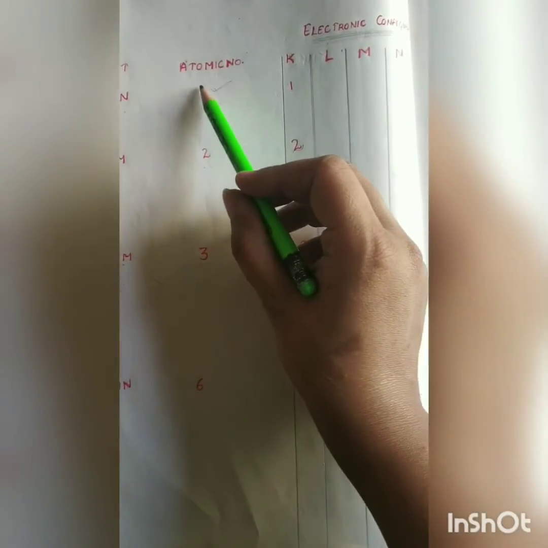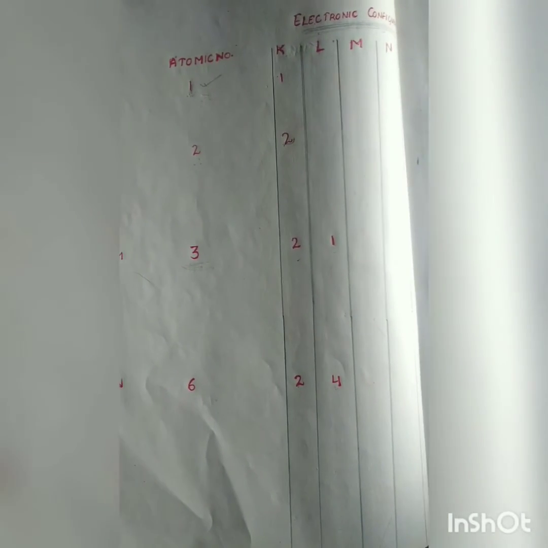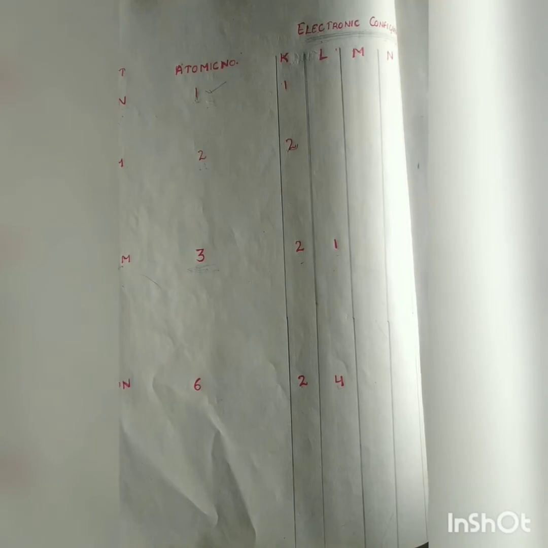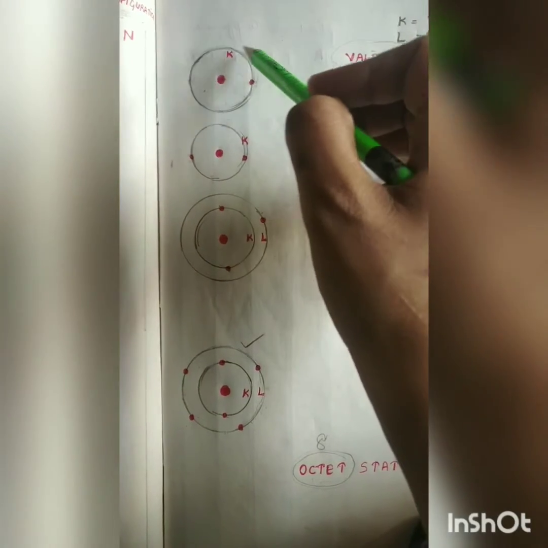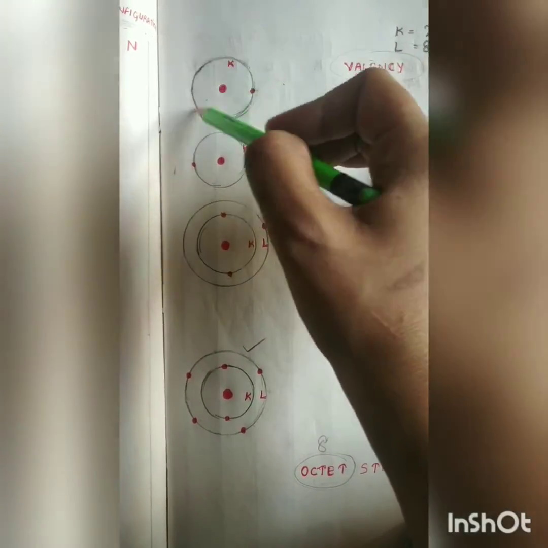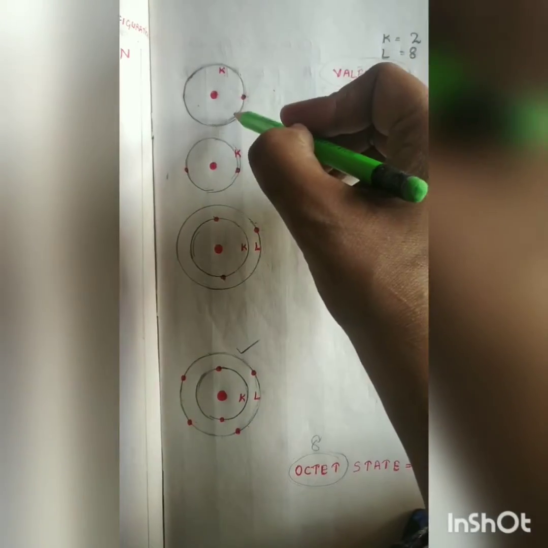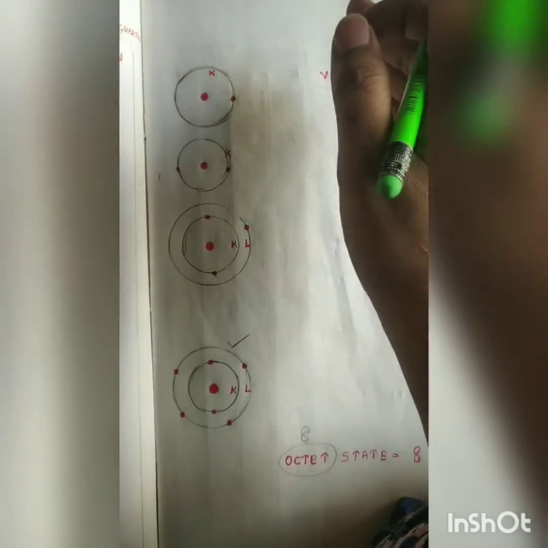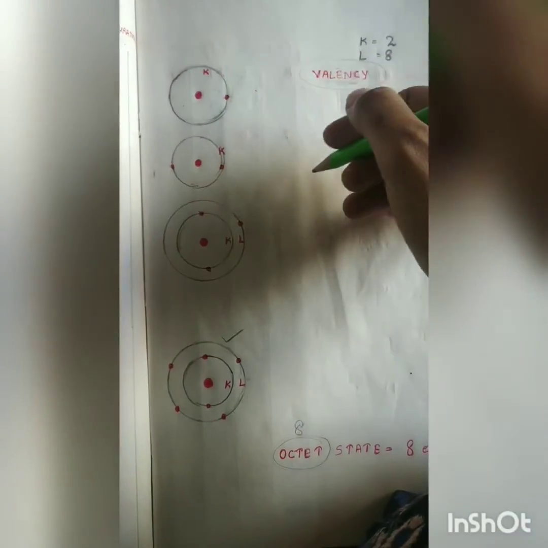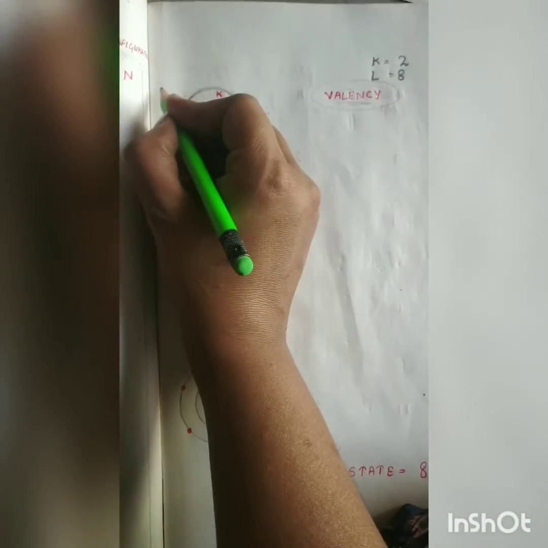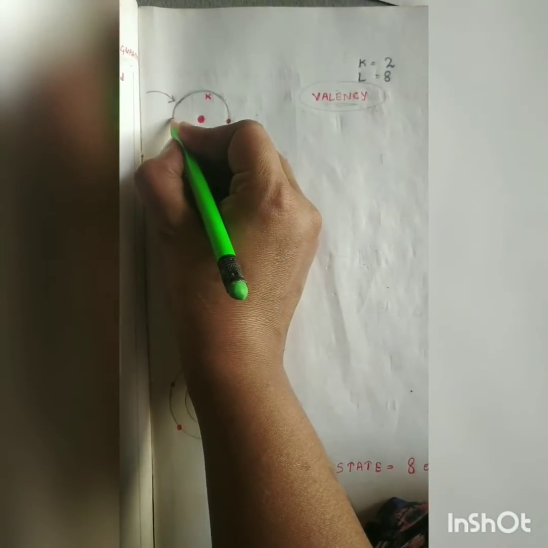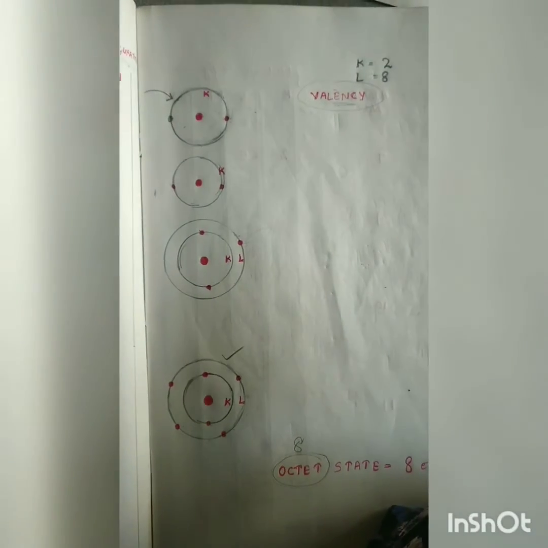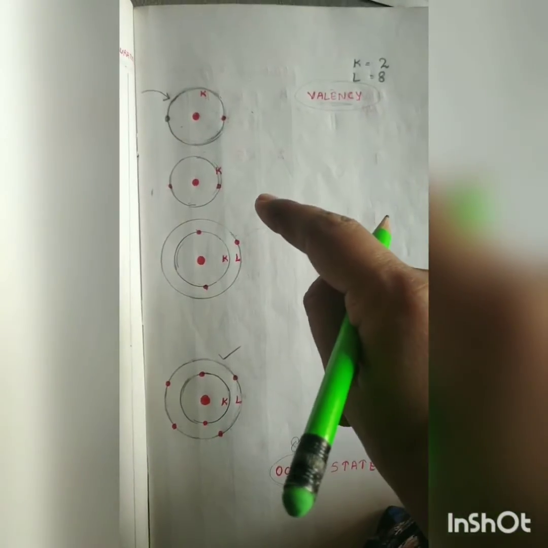The hydrogen atom's atomic number is 1, which means there is one electron present in the hydrogen atom, and the atomic structure can be represented something like this: nucleus at the center and one electron revolving around the nucleus. But do you think this hydrogen atom is stable? No. For stability, it needs to fill its K shell with 2 electrons, right? Yes, if anyhow it gains one more electron, then it will have 2 electrons in its K shell. And now this atom is stable.